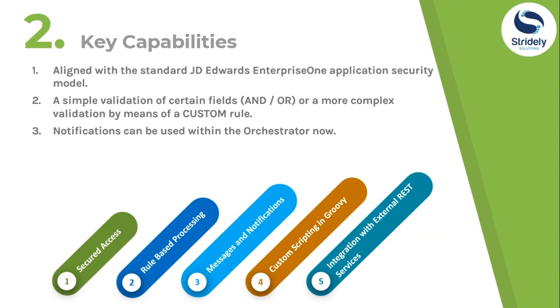And then custom scripting in Groovy. So in the Orchestrator Studio, programmers can use Apache Groovy. It's a scripting language for the Java platform to extend the functionality of orchestration. So that's why I have said it is a no code or low code tool, because we are using a few lines of code here, like I have mentioned in custom scripting, to extend the functionality of orchestrations.